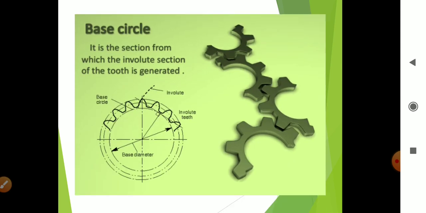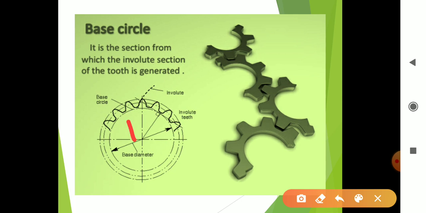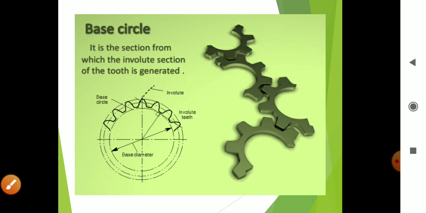It is the circle from which the involute section of the tooth is generated. See here, this is the base circle. This is the involute profile, and these two teeth are involute teeth. Two profiles can be generated: involute teeth and cycloidal teeth. Here we have involute teeth.